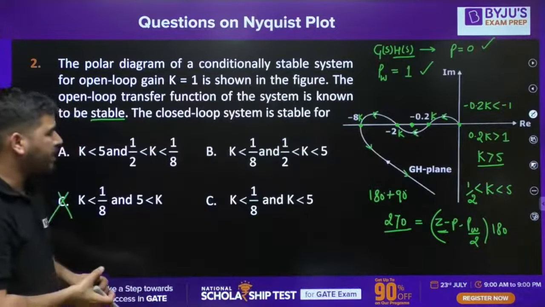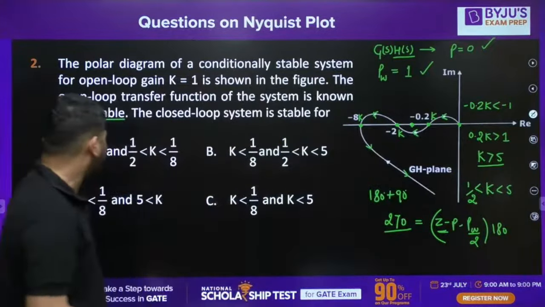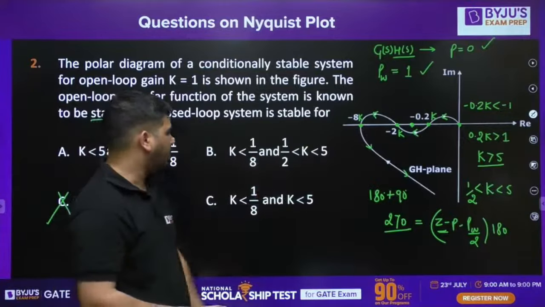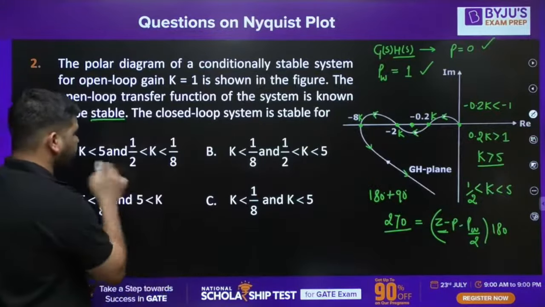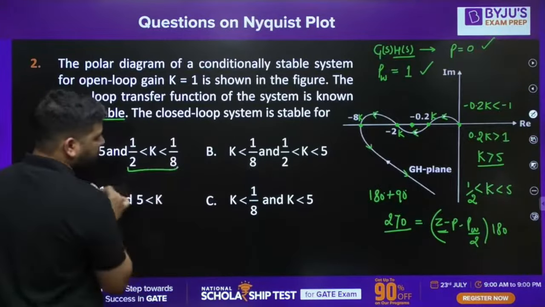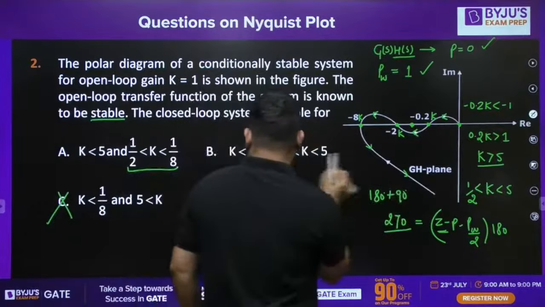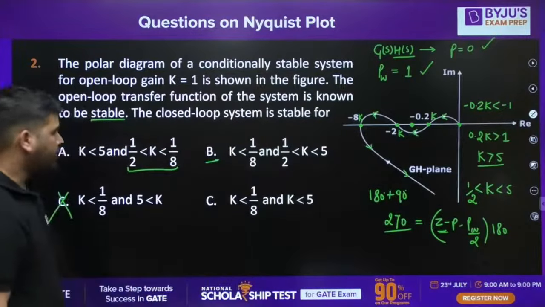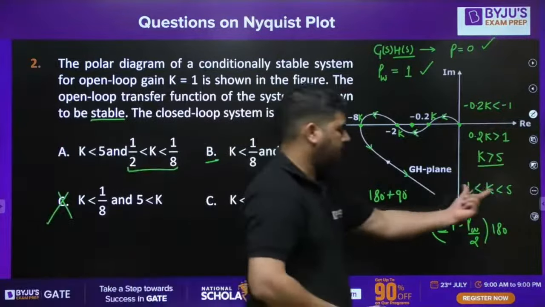So which option am I looking at? A option is also K half to 1/8, and half to... no, A option is not this. In A option the range is different. So this range is only in B option. Okay, so let's see this range. In this range, whether the system is stable or unstable.